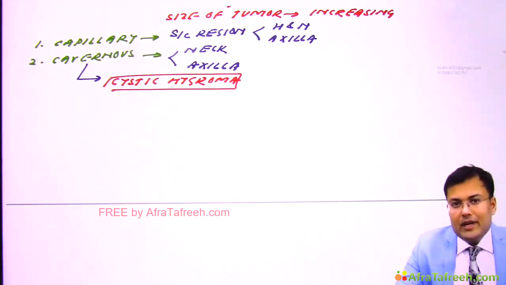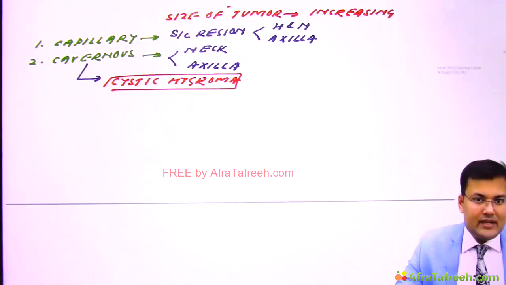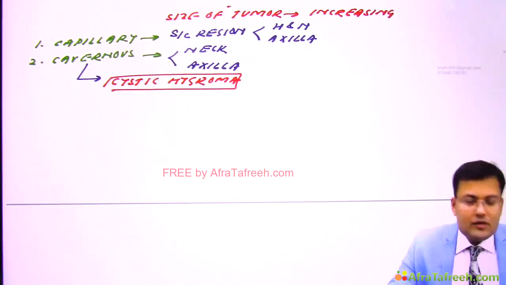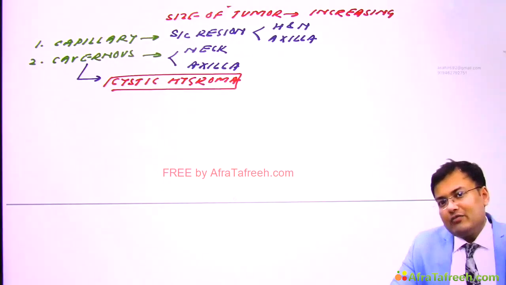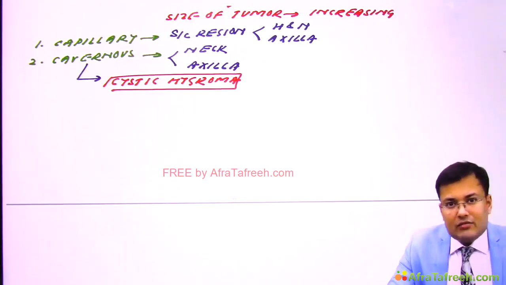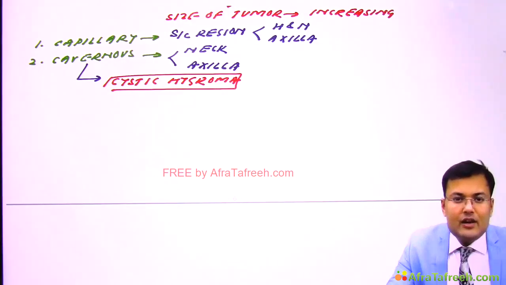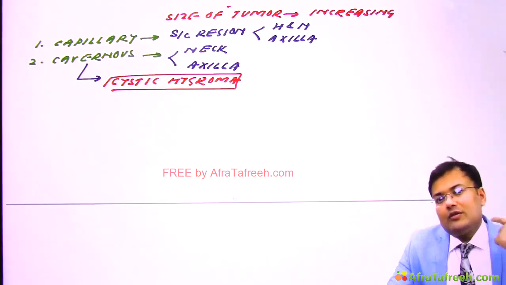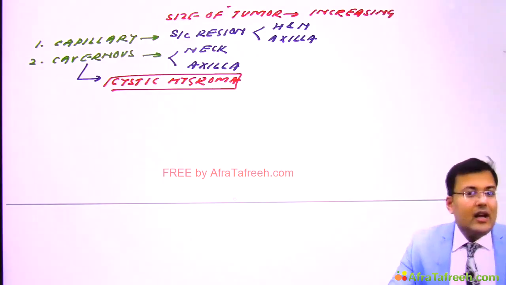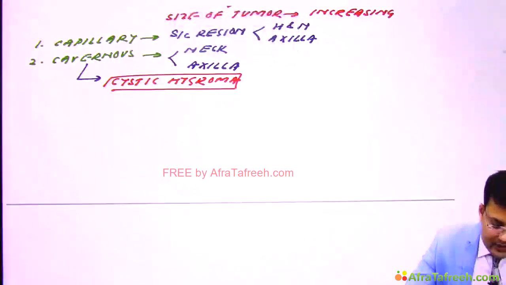So to remember lymphangioma, just imagine cystic hygroma. Most patients of cystic hygroma have swelling in the neck at the time of birth. And if the patient does not have the swelling, generally you will notice that swelling appears by 1 year of age. So by the end of 1 year, most patients have swelling. Clear? And is this benign or malignant? It is benign.